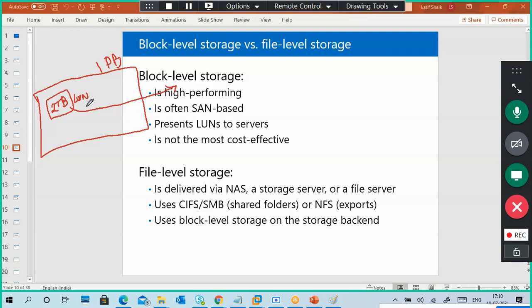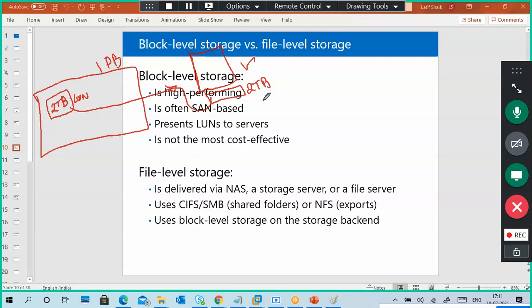I created a 2 terabyte LUN and I assign this 2 terabytes to a machine. For this machine, this 2 terabyte disk looks like a local hard disk.